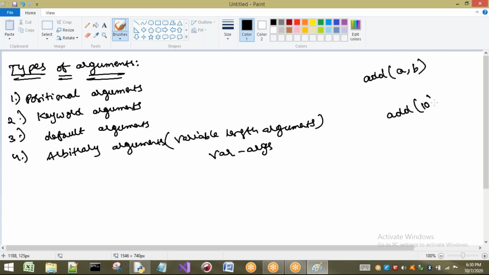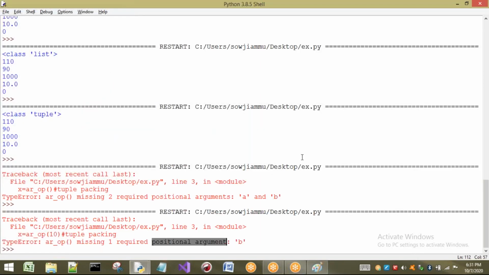If I call it with empty parameters, that means no arguments are passed. Now what happens? What error have we seen? See here, observe carefully: AR underscore OP missing two required positional arguments, A and B.